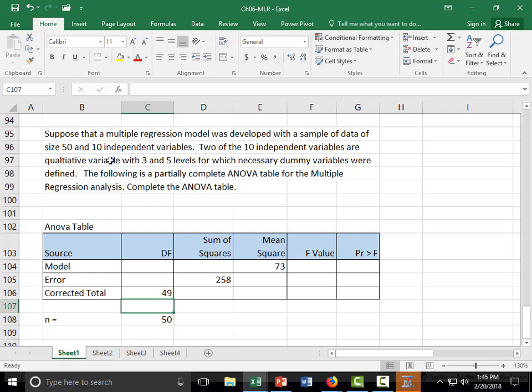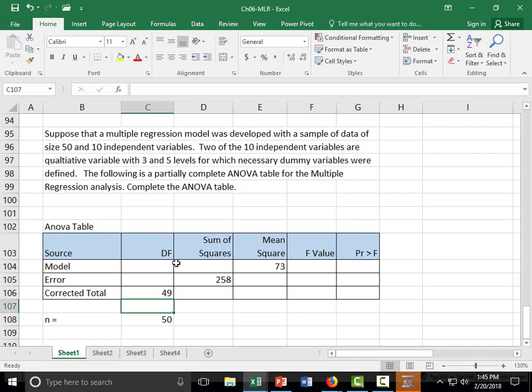Then it says there are 10 independent variables. Okay, 2 of the 10 independent variables are qualitative variables, or nominal or ordinal, right? With 3 and 5 levels. So how many variables are in the model?